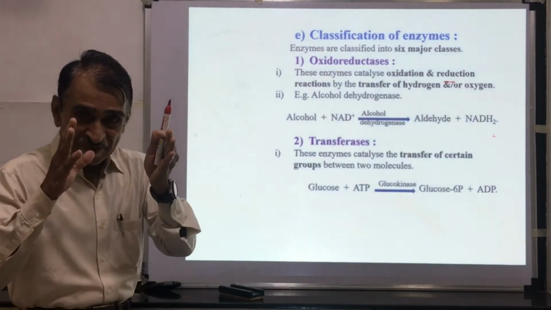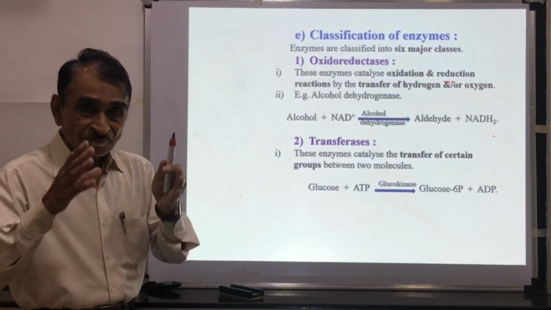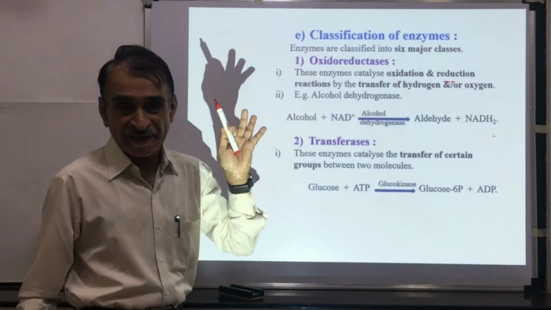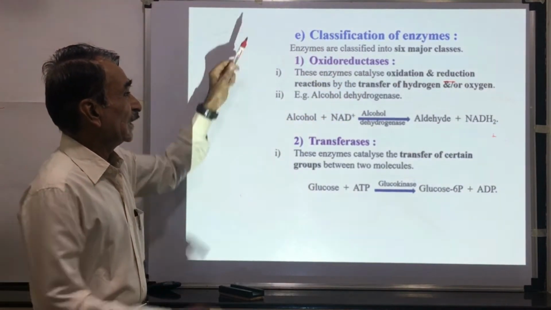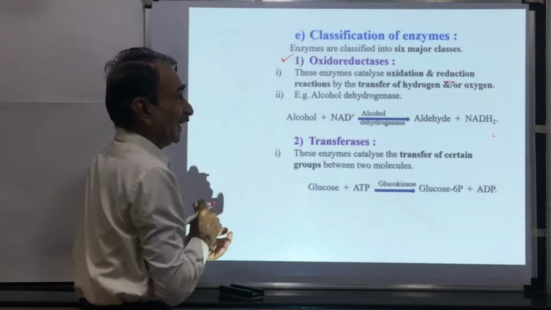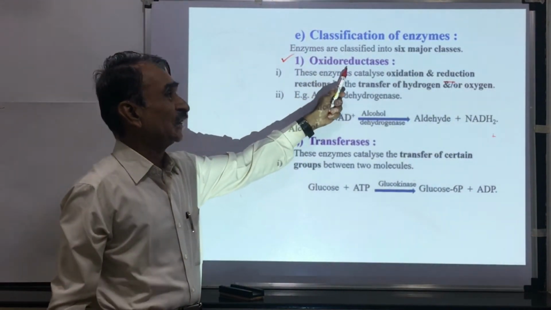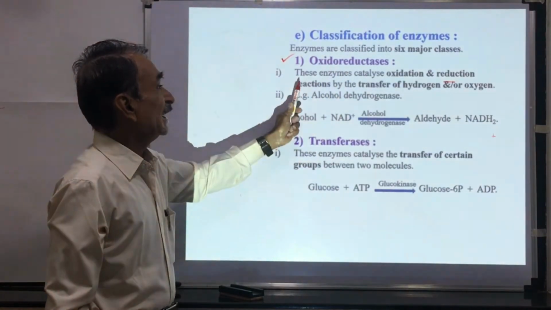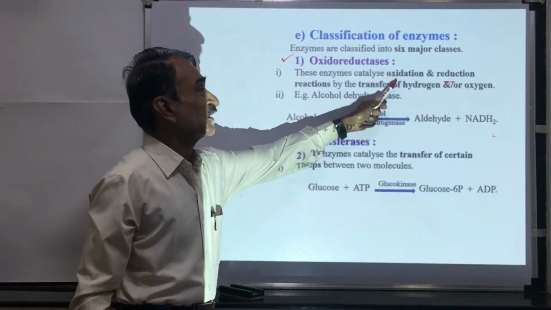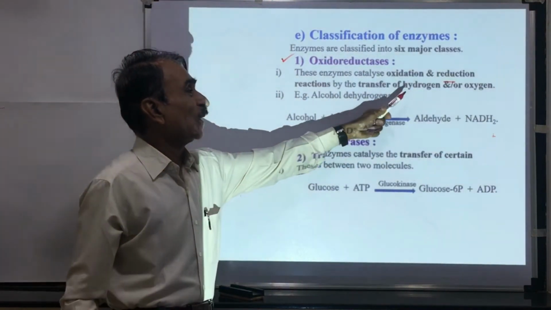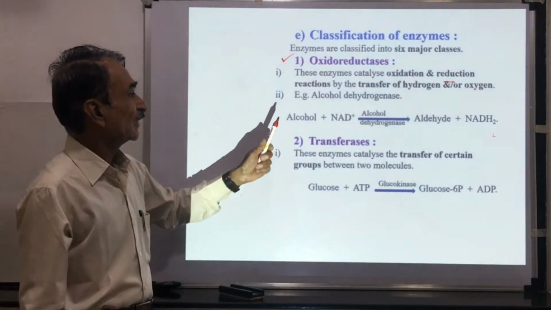Oxidoreductases. As the name is self-explanatory, these enzymes catalyze oxidation and reduction reactions. First class of the enzymes, oxidoreductases, these are responsible for oxidation and reduction of the compounds. How? By transfer of hydrogens or oxygens.